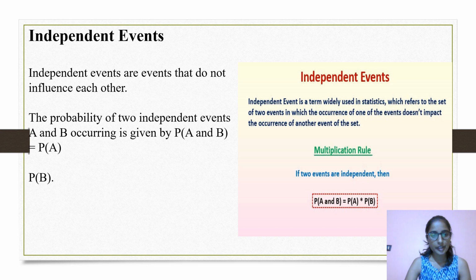Independent events. Independent events are the events that do not influence each other. The probability of two independent events A and B occurring is given by P of A and B equals P of A.